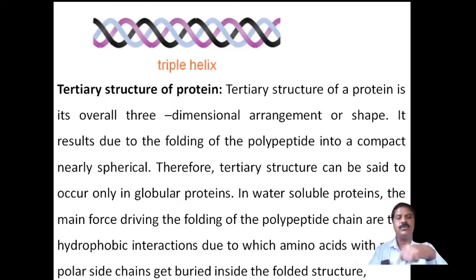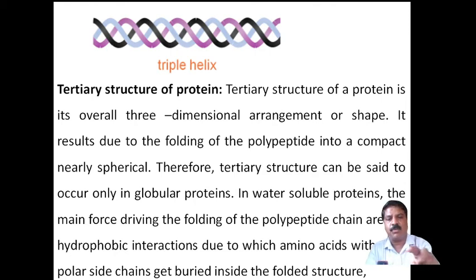U-like turns, U-tube-like turns, whatever it may be, it is folding, and compacts to a nearly spherical shape. Actually it is a U turn, like the beta pleated structure takes place, but in tertiary structure they become compact, like a sphere. They fold like this and get a spherical or circular structure of the protein. Therefore, tertiary structure is said to occur only in globular proteins, because globular means a circular, spherical structure.